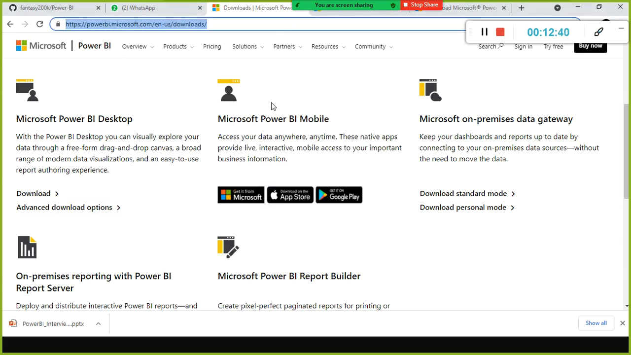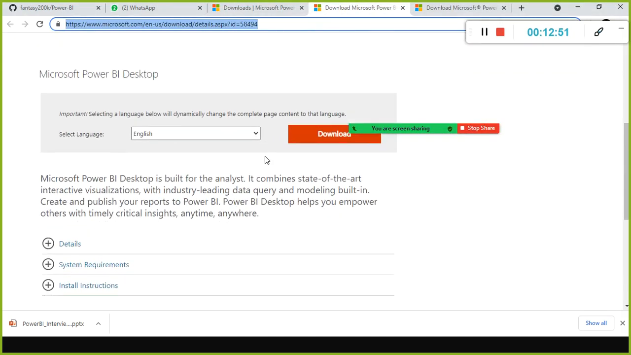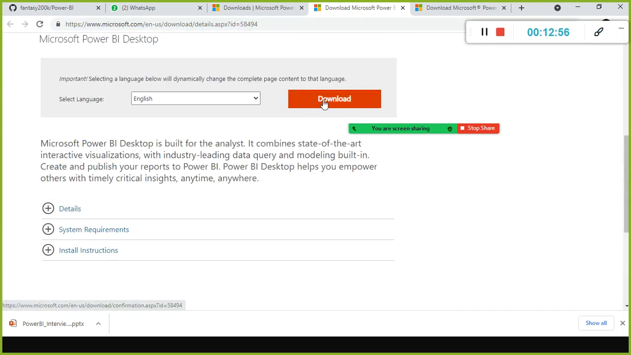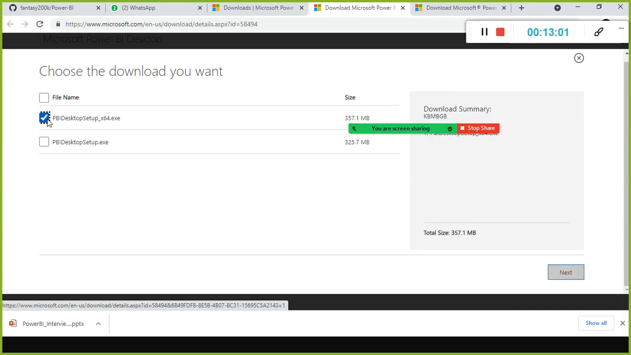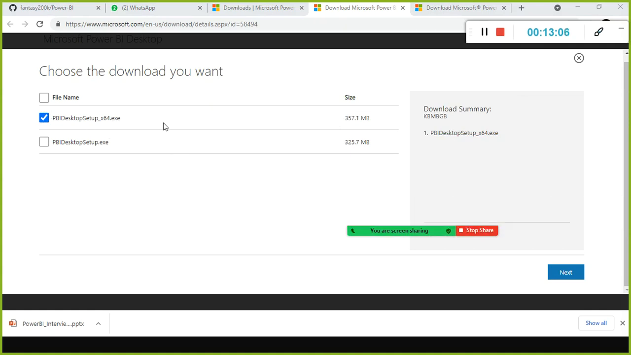powerbi.microsoft.com/en-us/downloads. When you come here, click advanced download options. It will take you here. You don't have to change anything here, and you can simply download it. When you click this one, Power BI Desktop 64, if you have 64-bit, you can use it. If you don't have 64-bit, don't worry, you can use this one, which is for 32-bit. I guess most of you have 64-bit. Just select this, and next.